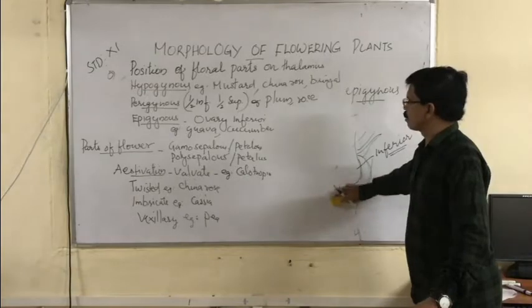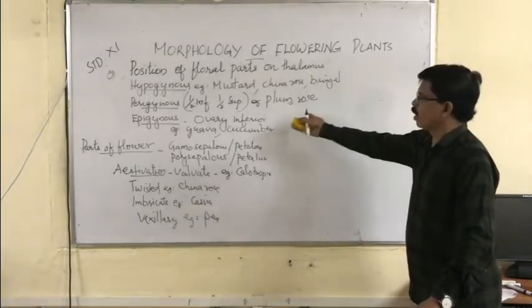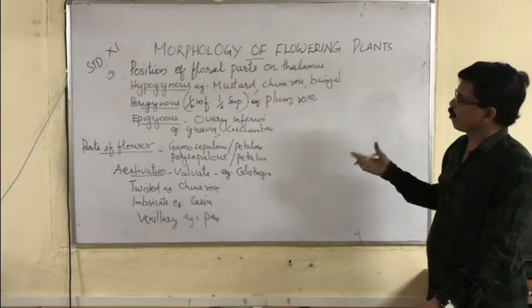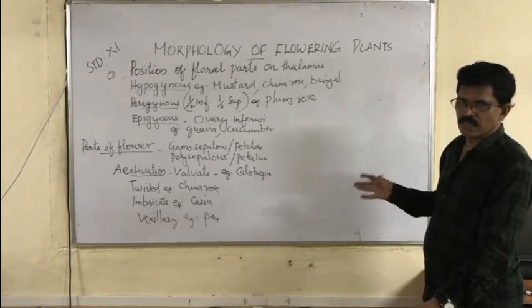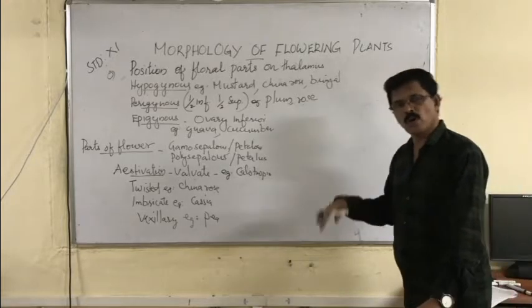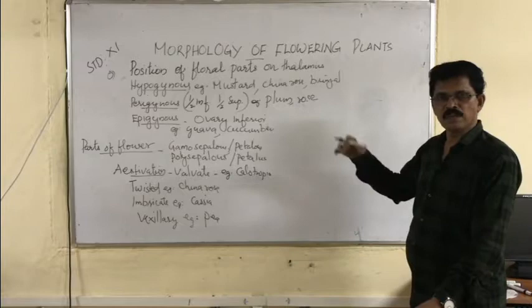That you can see in the case of guava and cucumber. So hypogynous means superior ovary. Perigynous means gynoecium is neither superior nor inferior. Epigynous means gynoecium is inferior.